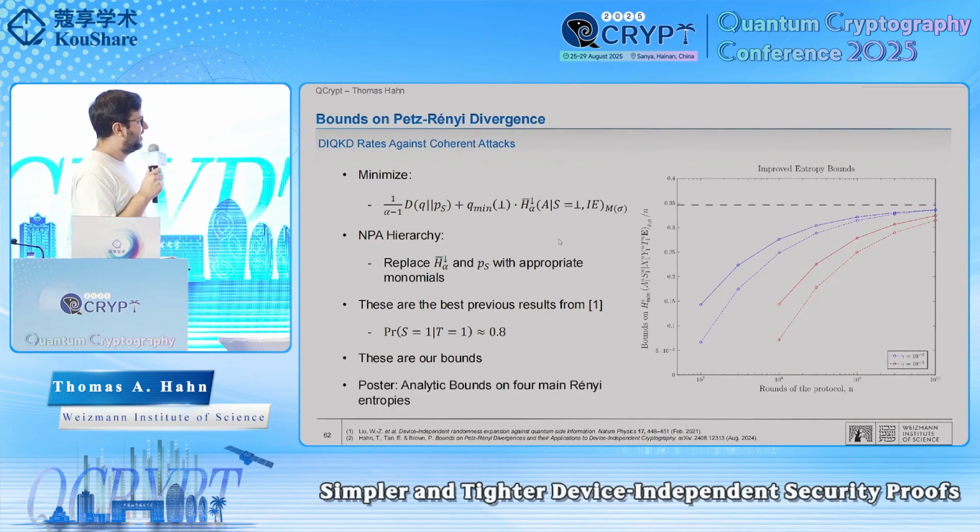Also, I should point out that for those that don't like the NPA hierarchy or have never used it, there also exist analytical bounds for these expressions for the CHSH test. So there's a poster that I'll be presenting later today, and this makes life a little bit easier.